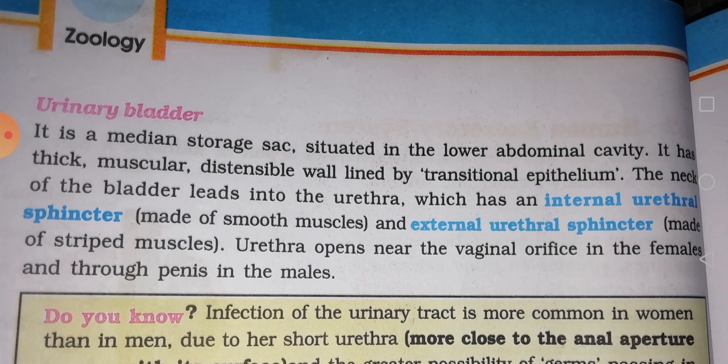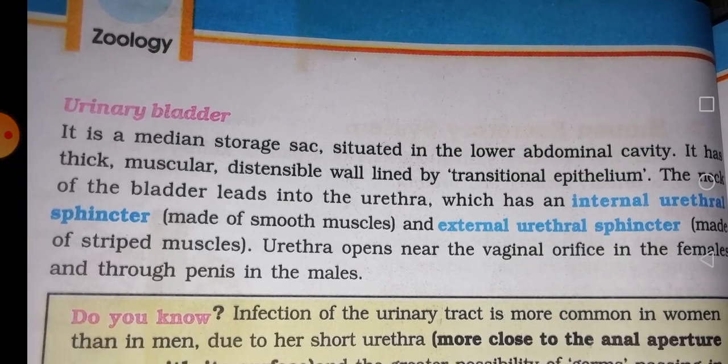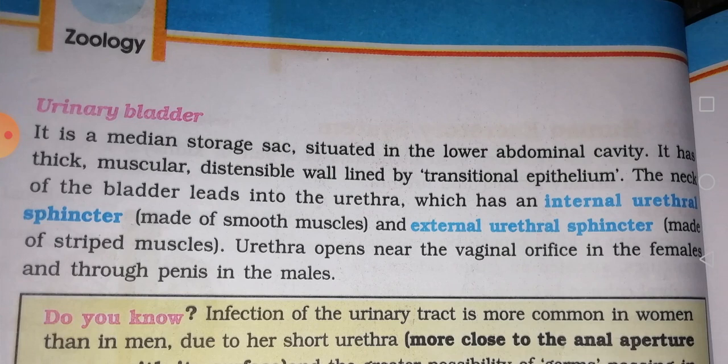Again, it has a thick, muscular and distensible wall. Why is it distensible? Because it will store the urine. The main responsibility of the urinary bladder is that it will store the urine. That is the reason it has a distensible wall lined by transitional epithelium.